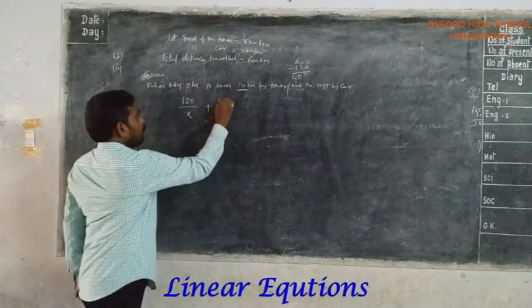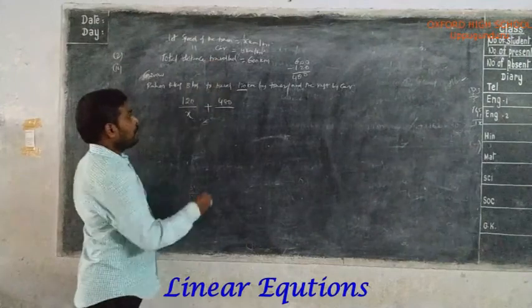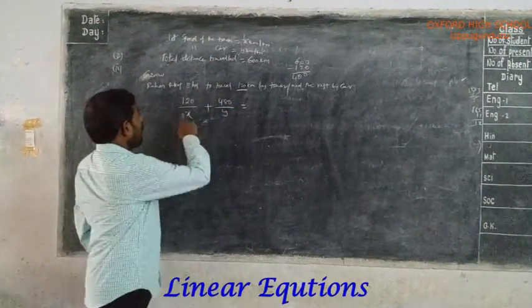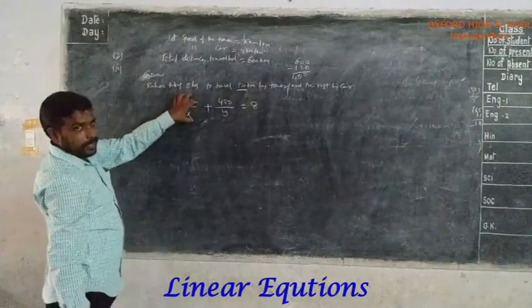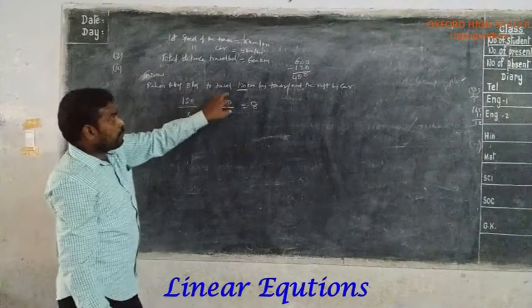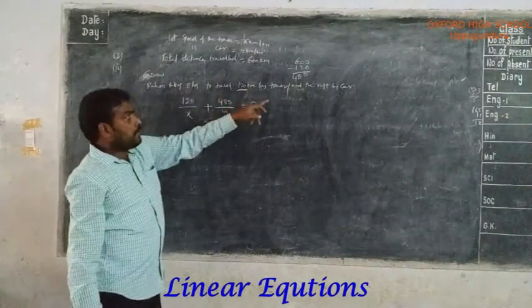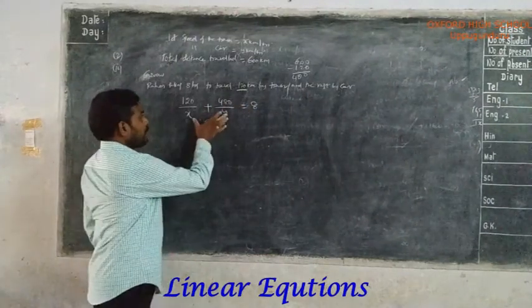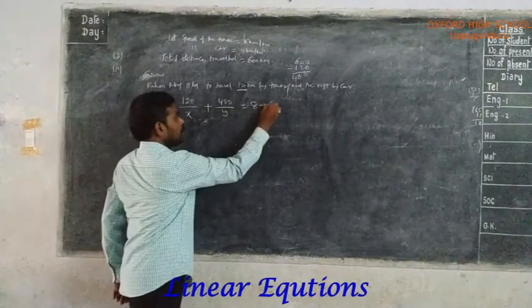So 480 kilometers by speed of the car, y kilometers per hour, equals how much time it takes? 8 hours. So this is the time taken to cover 120 kilometers by train, plus this is the time taken to cover 480 kilometers by car. This total time they gave is 8 hours. This is our first equation.